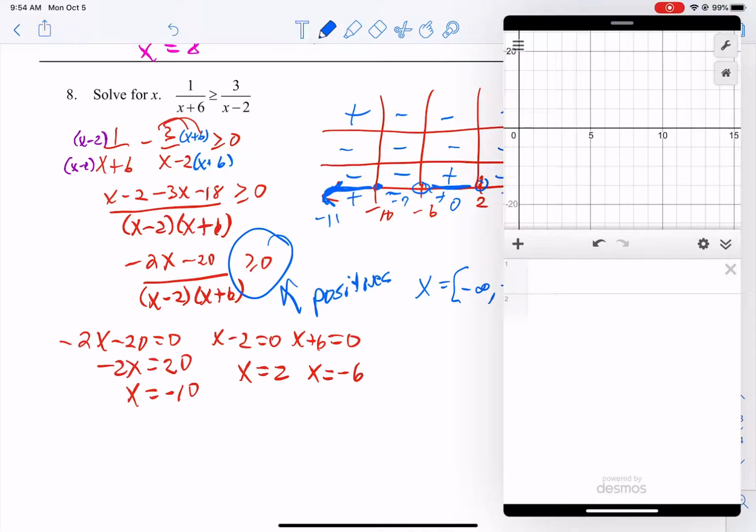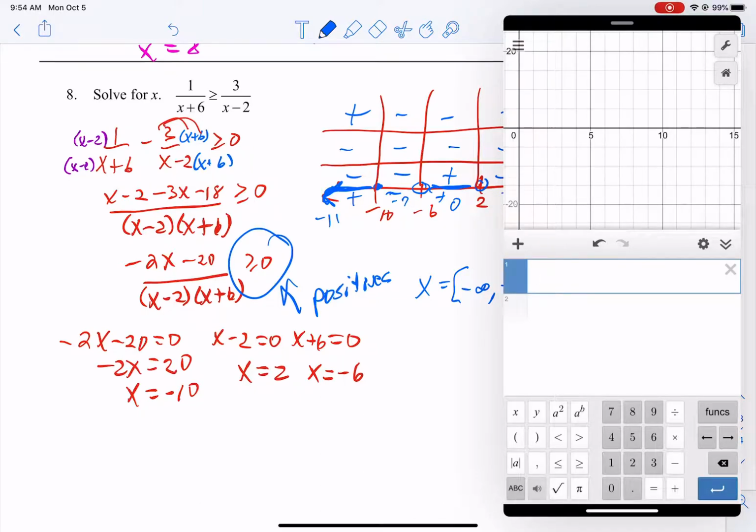So 1 divided by x plus 6, minus 3 over x minus 2. This is a way to kind of check that your algebra is right. So I just took it from the first subtraction.